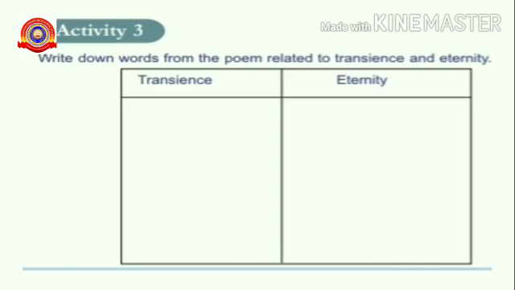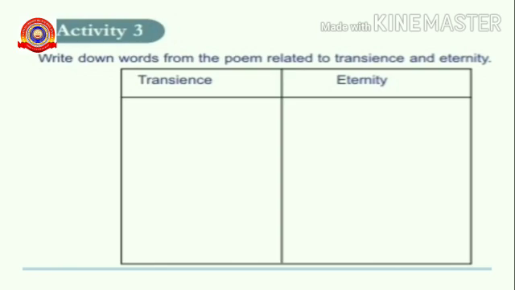Third activity is write down words from the poem related to transience and eternity. What do you mean by transience? Transience means one which does not exist longer, and eternity means that exists for a long time. One example for transience is wealth.